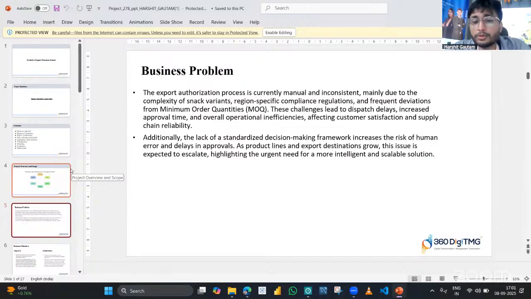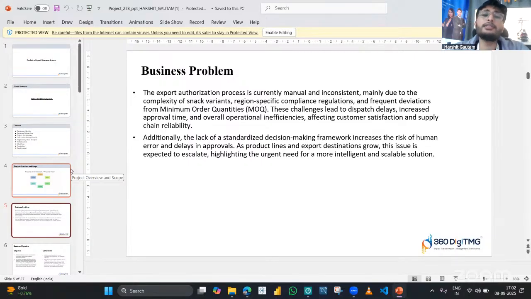Every country, every city, every state in different locations has its own requirements and conditions that a manufacturer of those snacks should be meeting. Only then will they be allowed to sell their snacks in that particular location.